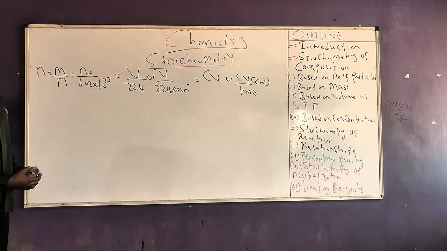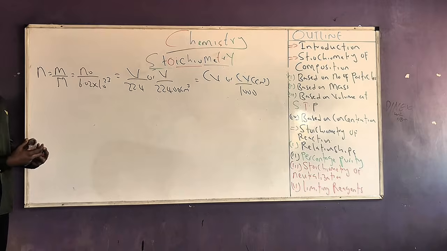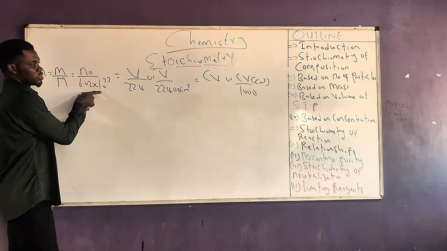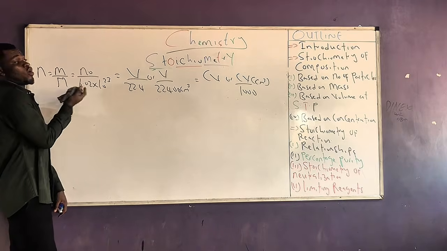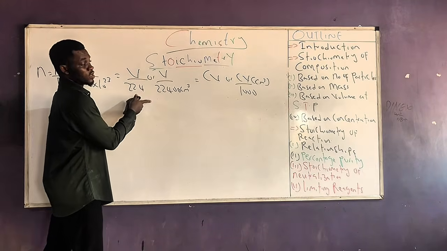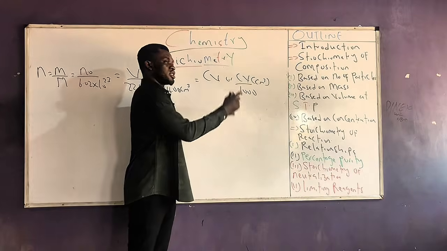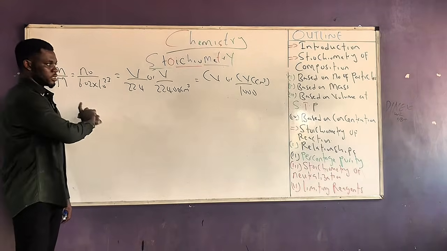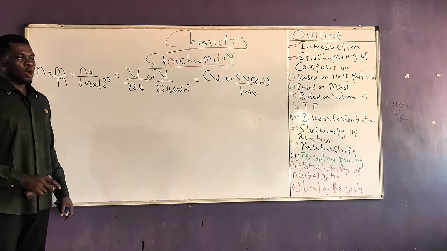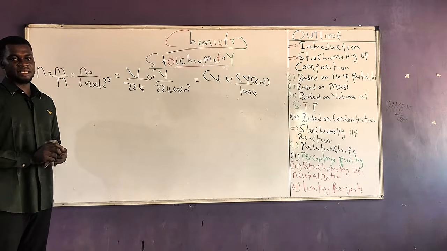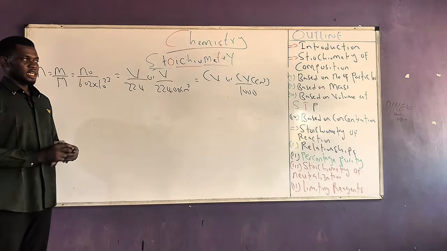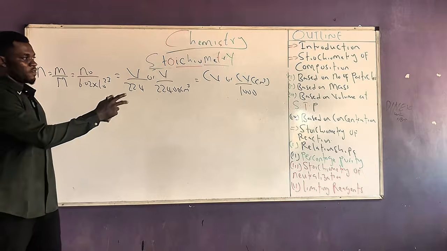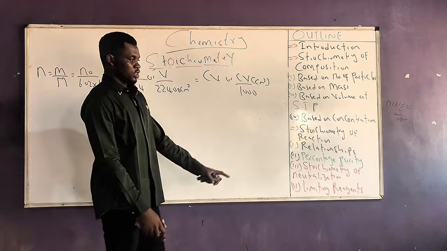I can also be given questions where, based on the parameters, what I have in the question, we have to combine number of particles over Avogadro's constant equals mass over molar mass, or even equals volume over 22.4, or even equals CV over 1000. So that is why this aspect is very important. I hope all of these things we've discussed make perfect sense, because you need a proper understanding of stoichiometry of composition before you can finally understand the stoichiometry of reaction.